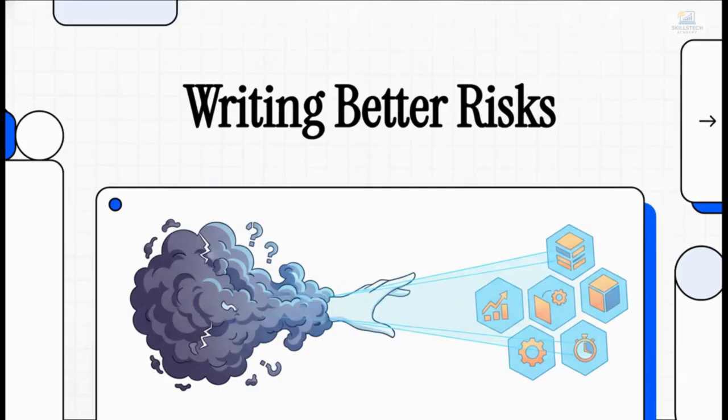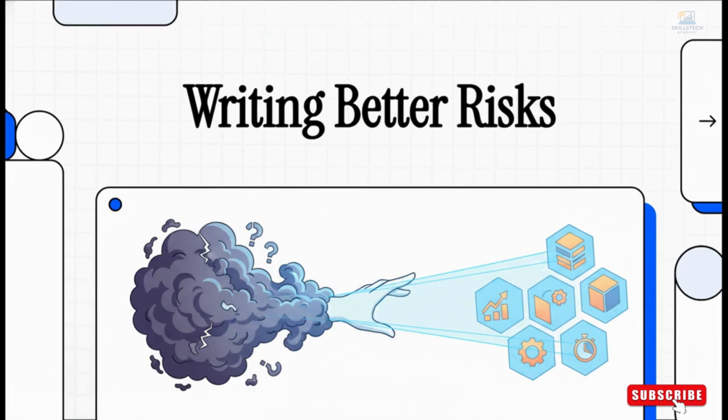If you've ever managed a project, you've definitely seen a risk log. And you've probably seen risks that are so vague, they're pretty much useless. Today, we're going to fix that. We're going to walk through a really simple framework that turns those fuzzy, unhelpful statements into sharp, actionable insights that can actually save your project.